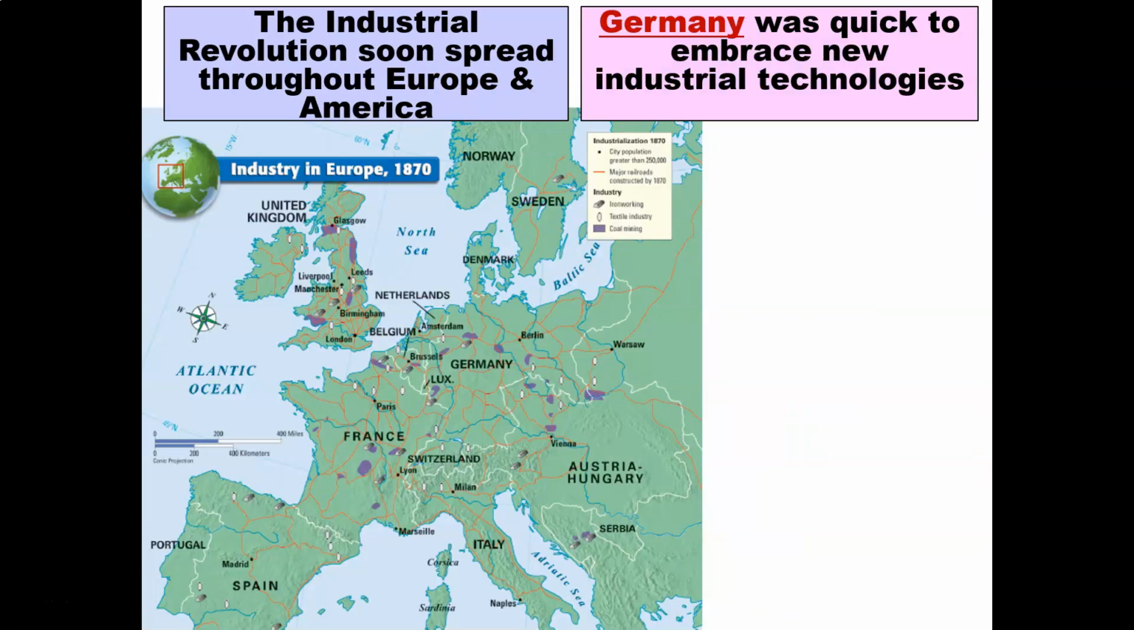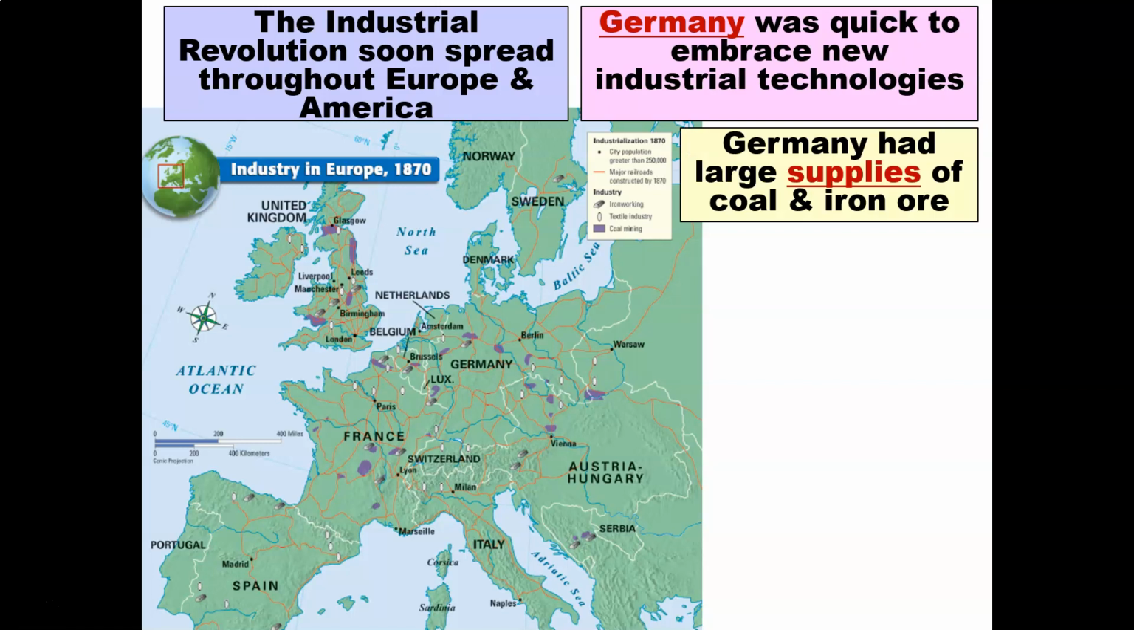The Industrial Revolution soon spread throughout Europe and America. Germany was quick to embrace new industrial technologies. If you can see here on the map, this is industrialization in 1870. Major industries included ironworking, textile industry, and coal mining in Europe. Germany had large supplies of coal and iron ore. This was very helpful in industrialization.